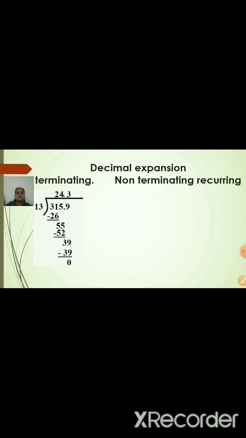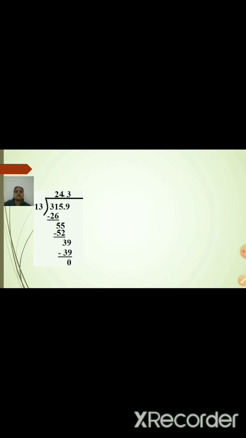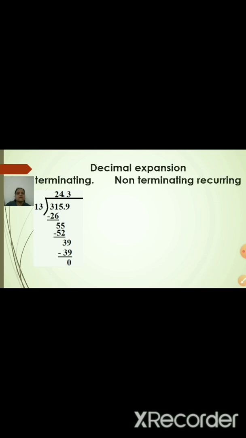As your remainder is 0, that means we can call it as what? It is terminating. Yes, we call the given decimal expansion terminating only if your remainder is 0. Is it clear to all of you? Yes. Now what is the meaning of non-terminating recurring then? So let us see the example.